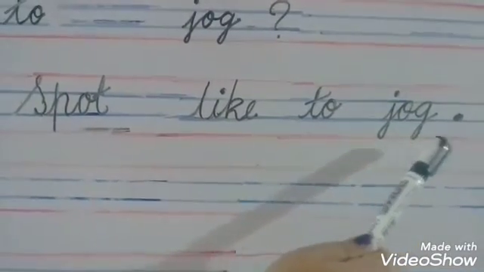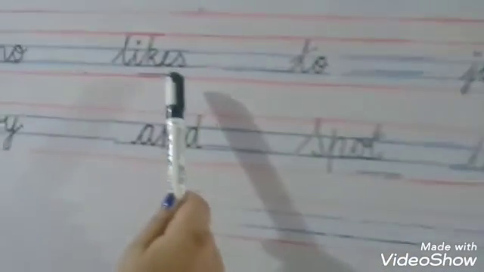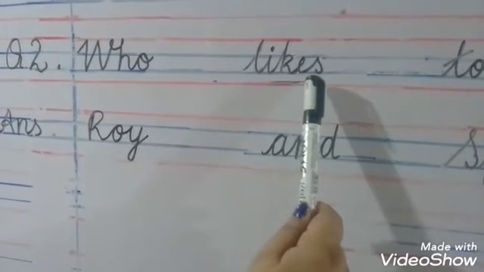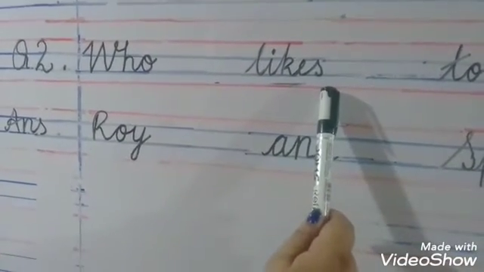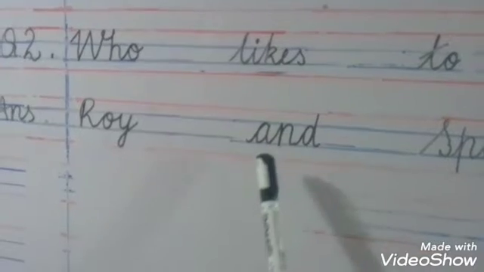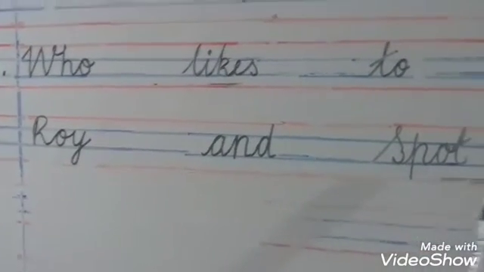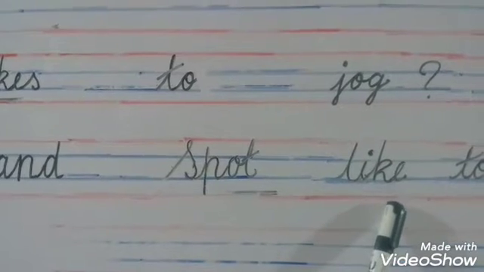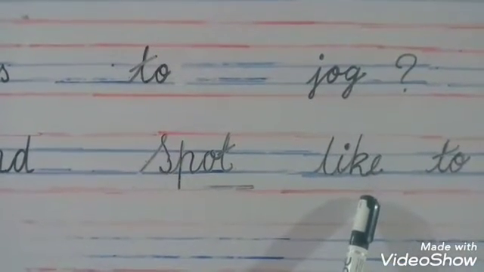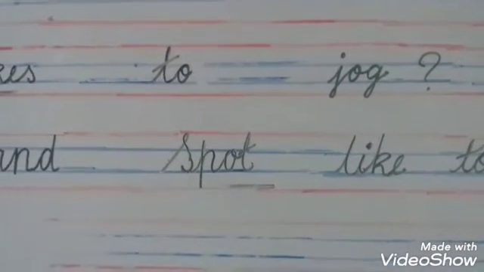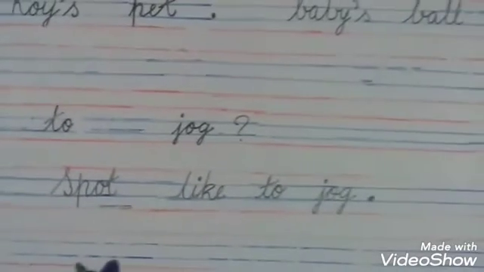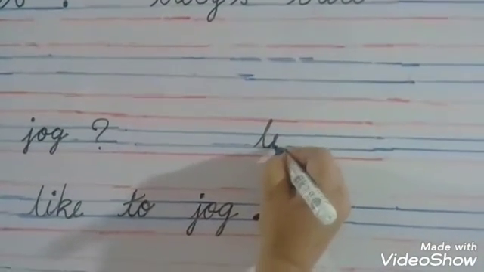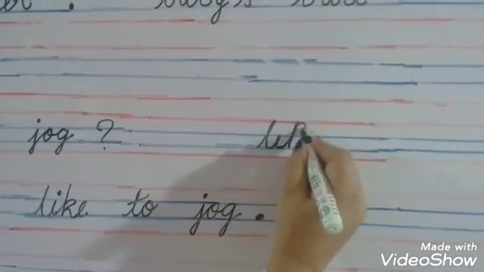One more thing, in the question you can see it's L-I-K-E-S, likes, but in the answer Roy and Spot like. You are going to write L-I-K-E, like. Here you are not going to write S. Many of them write like this, L-I-K-E.